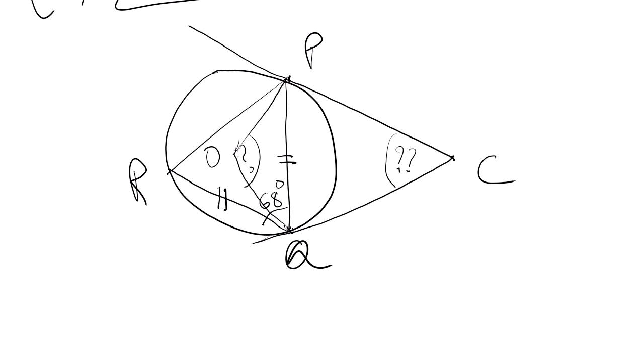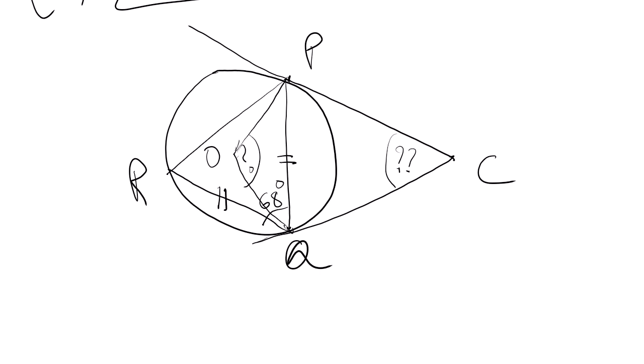So tell me what all theorems you used. What did you use, beta? Little louder. I can't hear you. Which triangle did you use? PQR.